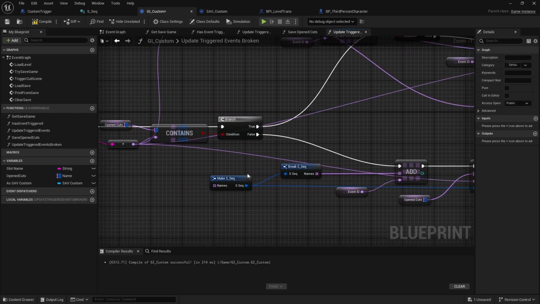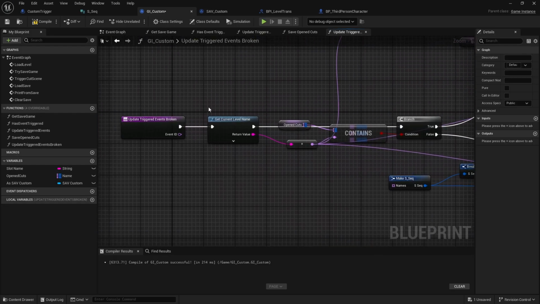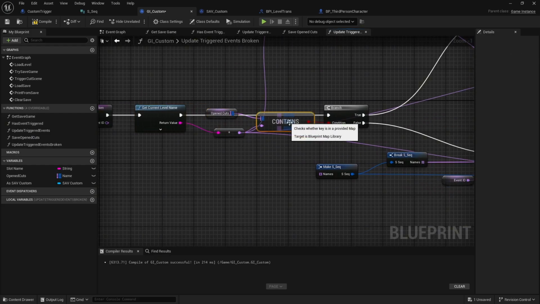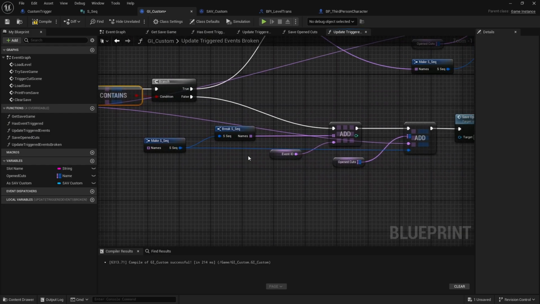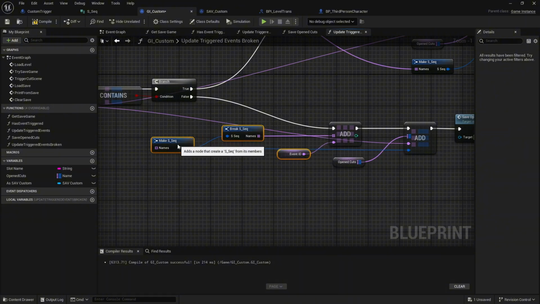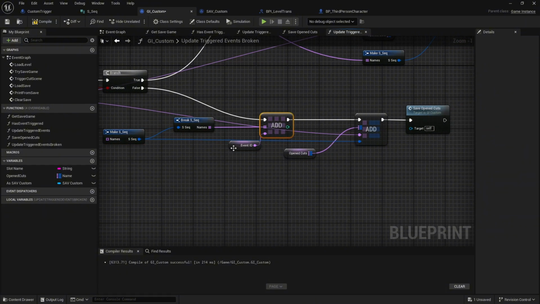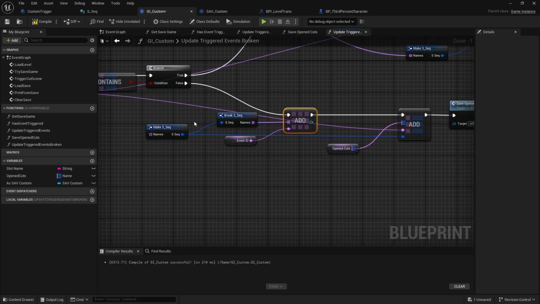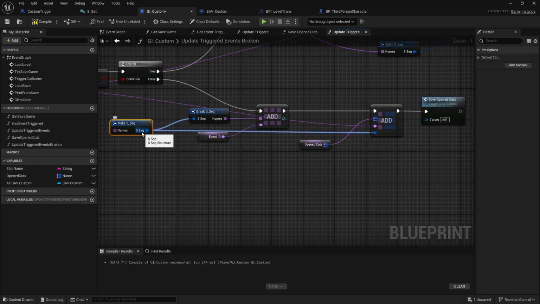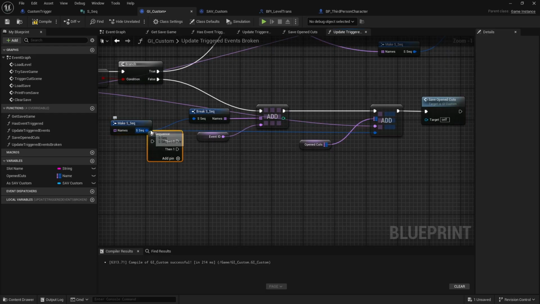So what happened here, right? What happened off of the false? We know that the current level name is not already contained inside of the map. So nothing has been saved from this level, right? No cutscenes, no event IDs. Well, we're making this empty name array and then breaking it and then adding to it. But this is never going to alter this structure. This is not going to work. Maybe you've had instances where this does work. I can't see this ever working, though.